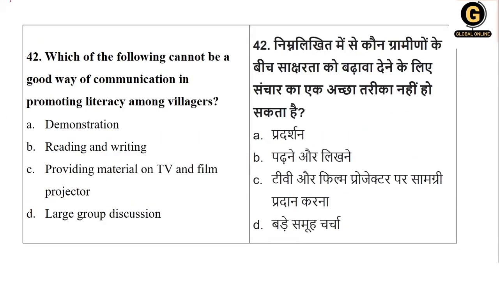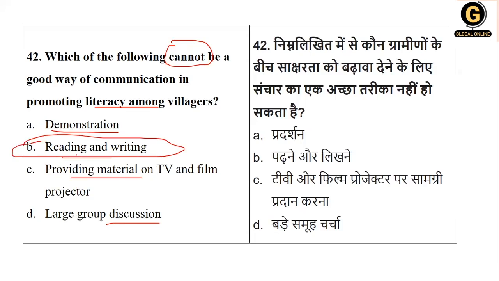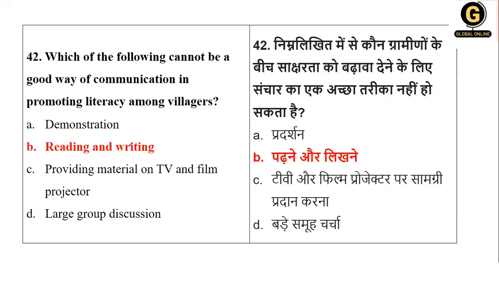Next question. Which of the following cannot, now be careful, be a good way of communication in promoting literacy among villagers? Demonstration, reading and writing, providing material on TV, large group discussion. Basically, literacy. Villagers may be in remote places where the illiteracy rate has still not improved. In such a case, doing anything with the help of reading and writing, especially writing, can cause a very big trouble. So here the right option is option number B.